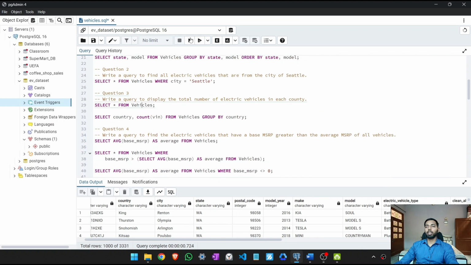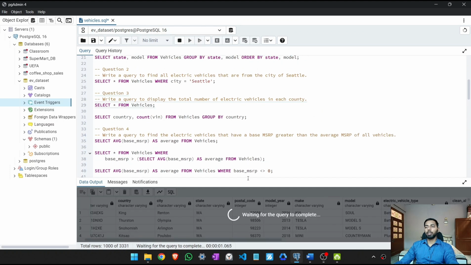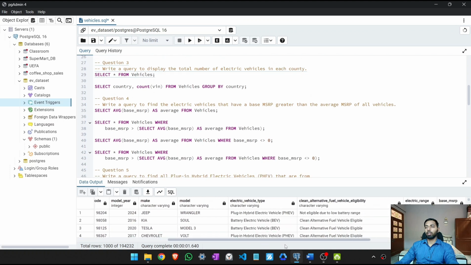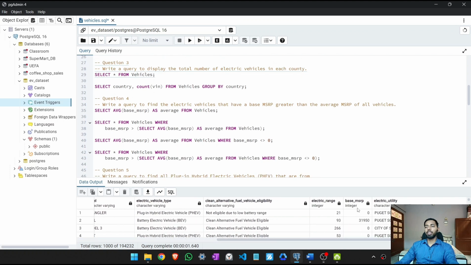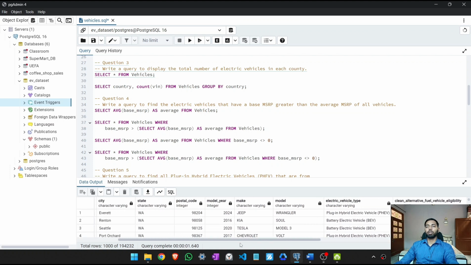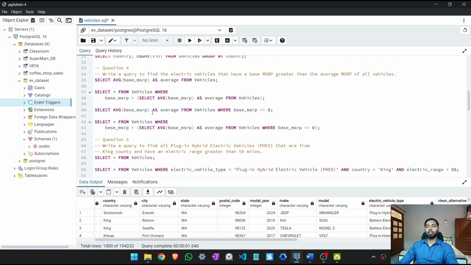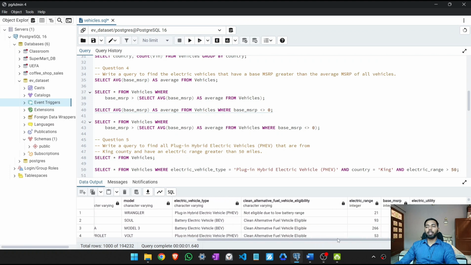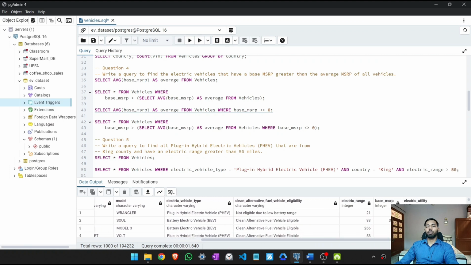So in our dataset, if you see, in our base MSRP we have multiple zero values. So that's why in our next query, we get the average of just all the entries whose base MSRP is not equal to 0.